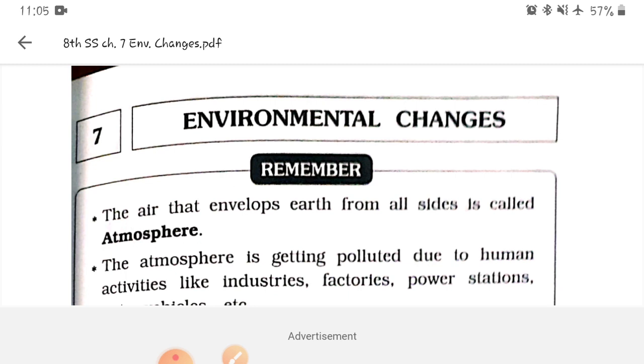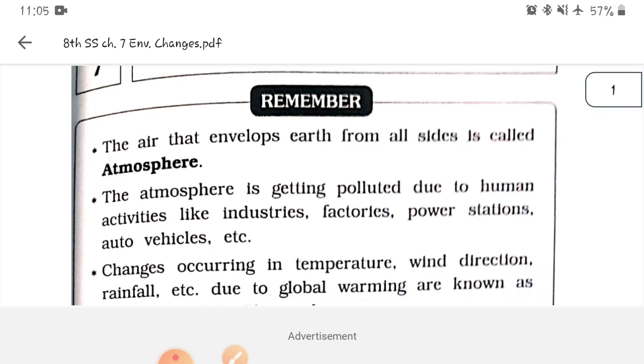what are the environmental changes that occur on the earth. The first one, the air that envelops earth from all sides is called atmosphere. First of all, what is an atmosphere? So atmosphere is the layer of air that covers the earth from all the sides. The air that envelops the earth from all sides is called an atmosphere.